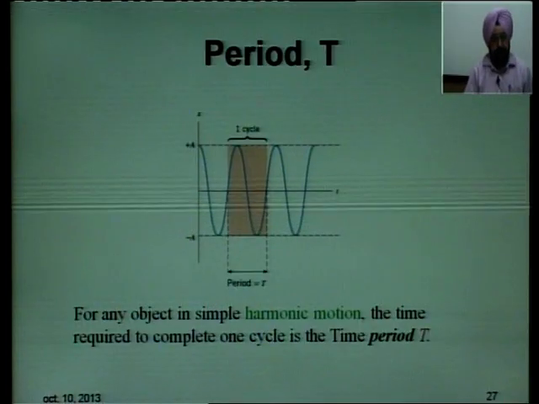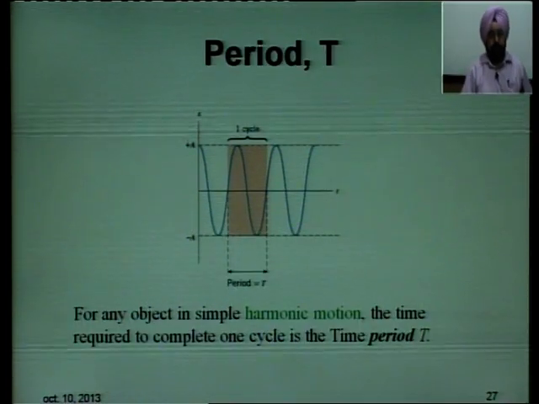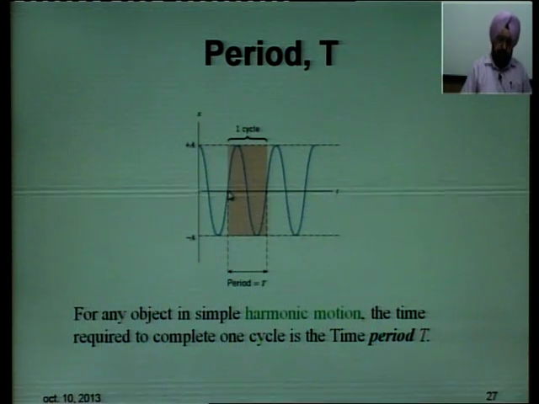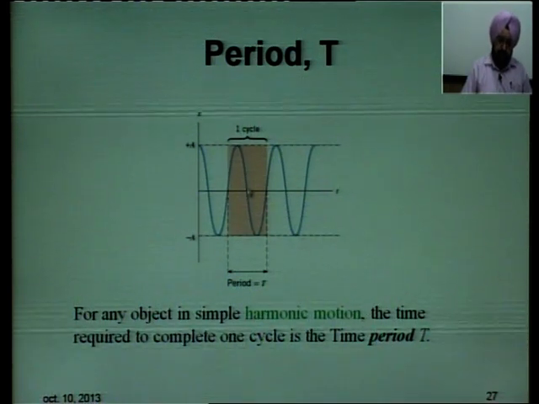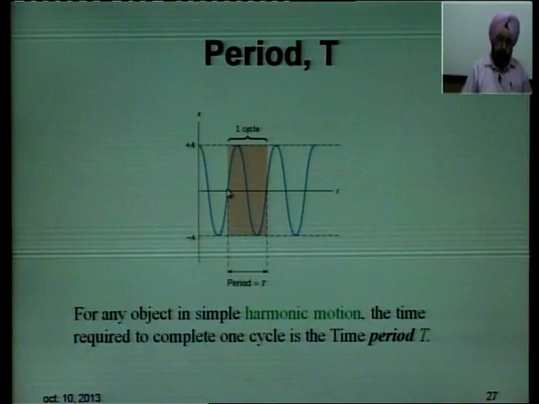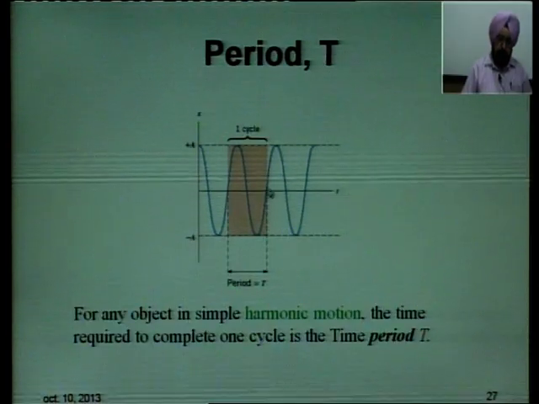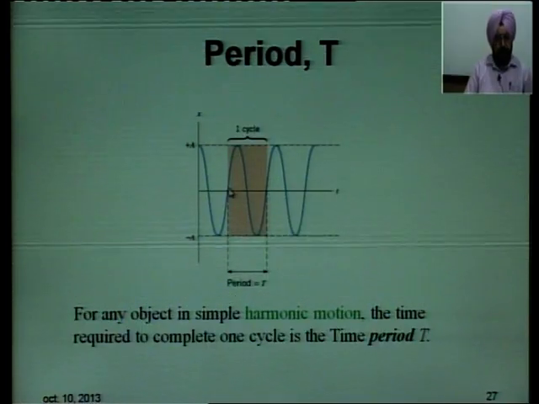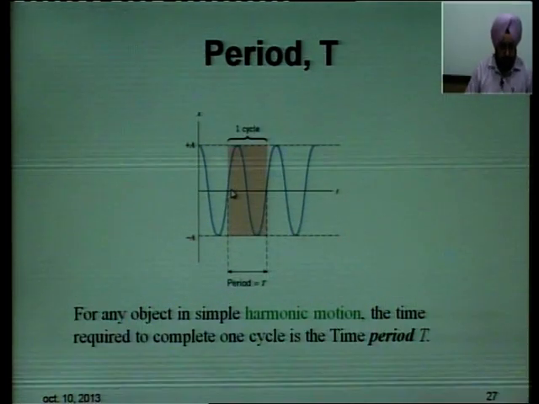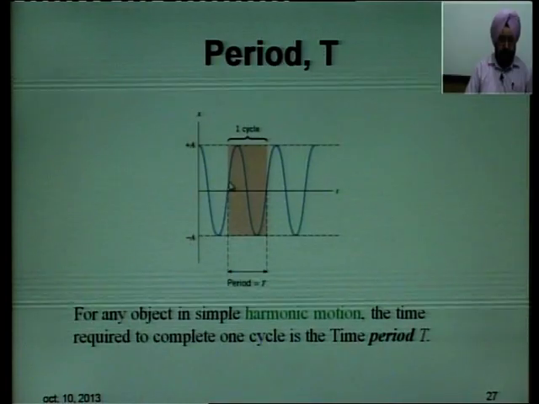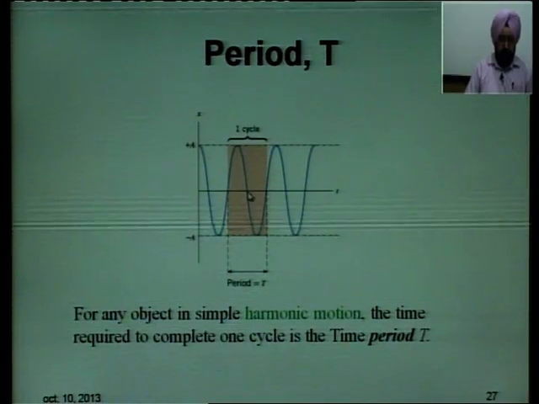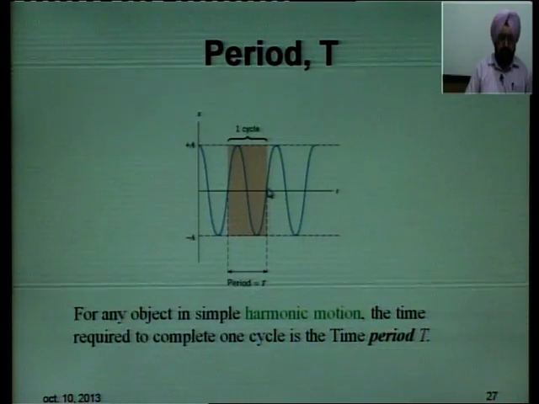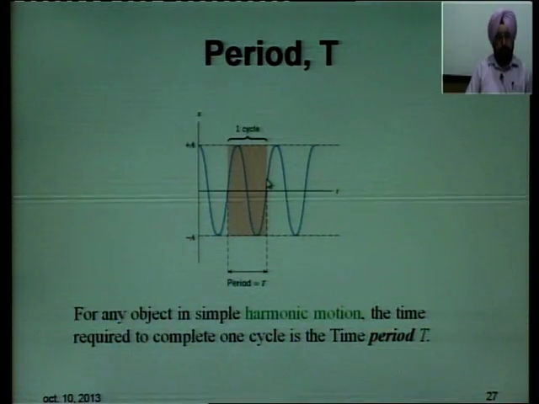Now, what do we mean by time period or simply period? It is the time taken for the particle to move from this position and come back to the original position. If you consider the wave motion, the particle vibrates in the upward direction, then in the downward direction, and then again starts vibrating in the upward direction at this point.